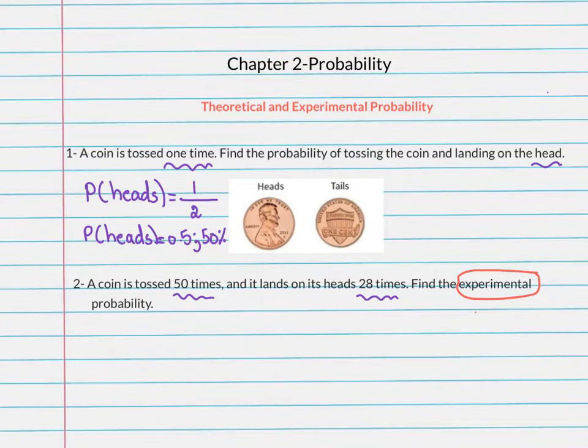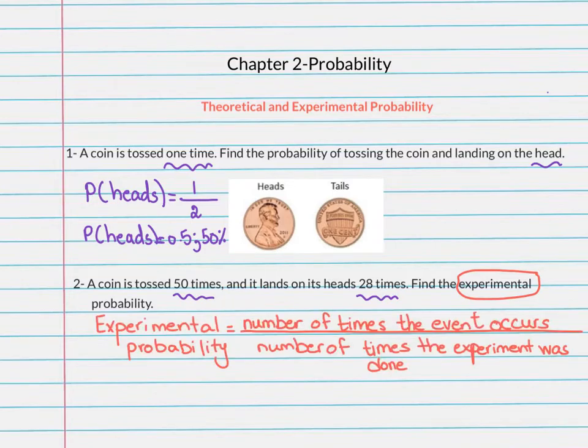How do we find an experimental probability? To find an experimental probability, you have to divide the number of times the event occurred, this means the number of times it landed on its head, over the number of times the experiment was done.